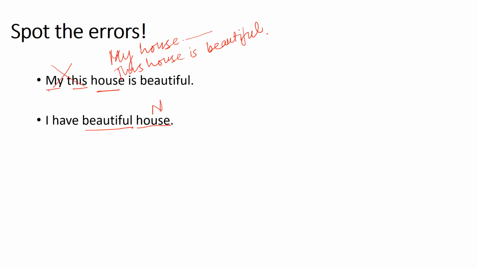But mistake क्या है? Mistake इसमें ये है जनाब कि जब भी हम, ये बहुत important point है, singular countable noun की बात करते हैं. ठीक है जी, singular countable noun की बात करते हैं तो उससे पहले फिर आपको article लगाना जरूरी होता है. I have a beautiful house. अब ये sentence ठीक है, right.